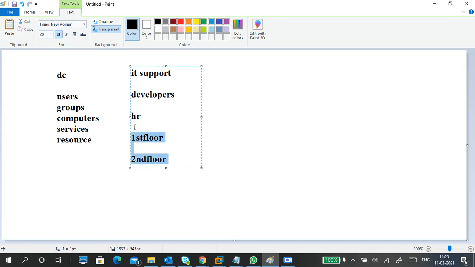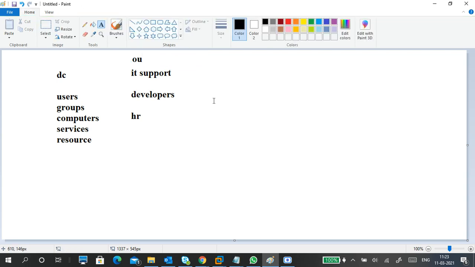I'm organizing these users, groups, computers, services, and resources according to category. While making this category, I'm creating an OU. OU means organizational unit.